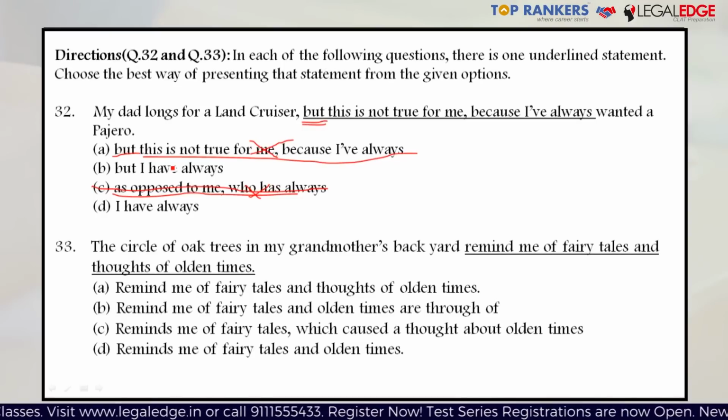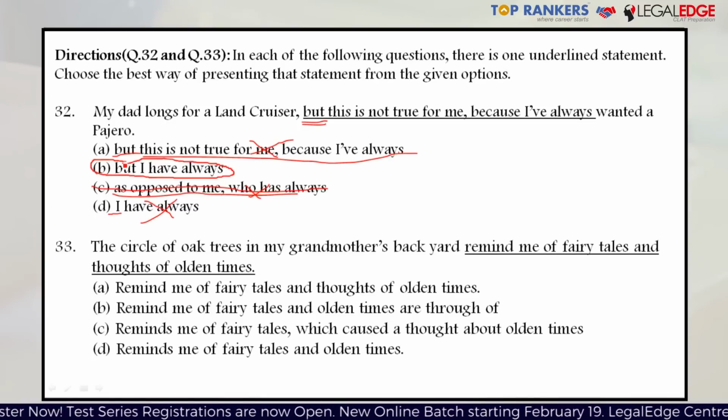Now we are left with option B and D. Option D says, I have always. So let's read the sentence keeping this option in mind. My dad longs for a Land Cruiser. I have always wanted a Pajero. Does not make sense. It feels sort of choppy because again, there was a conjunction required here since we're talking about two different sets of ideas joined together. So option D is eliminated and we're left with option B, which reads fine and also makes grammatically correct sense. So my dad longs for a Land Cruiser, but I have always wanted a Pajero. So B is the right answer.